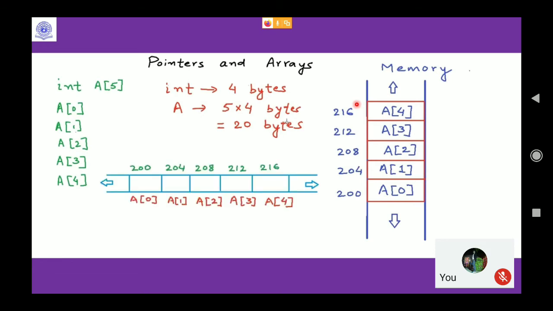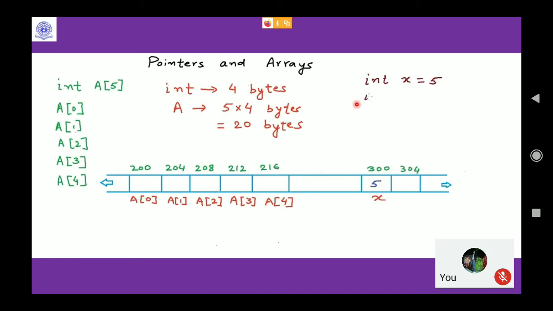This memory could be represented, see, this is a logical representation. This memory could be represented either in a vertical manner or in a horizontal manner. This is the same way you can write. Okay. Now let's extend this memory.